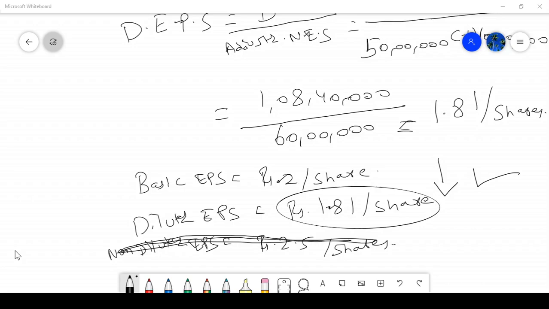Weight is not required in this case for basic EPS. What is their shares? 20 lakh shares, equal to rupees 3 per share. Then they are asking diluted EPS.